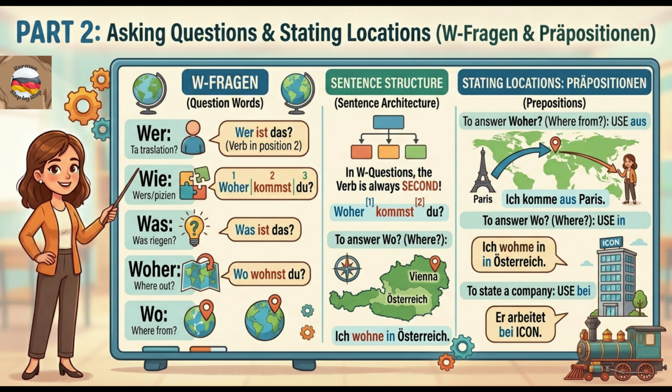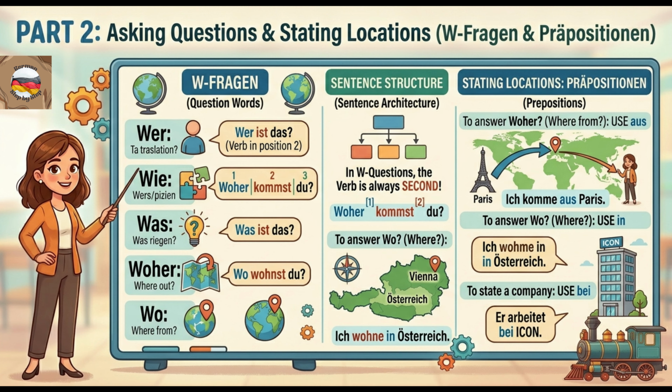Asking questions and stating locations. W-Fragen and Präpositionen. Now that we have verbs, let's ask some questions. In German, our question words start with W. We call them W-Fragen. Wer, who, wie, how, was, what, woher, where from, wo, where. Notice the sentence structure. When we use a W word, the verb is always in the second position. Woher kommst du? Where do you come from?